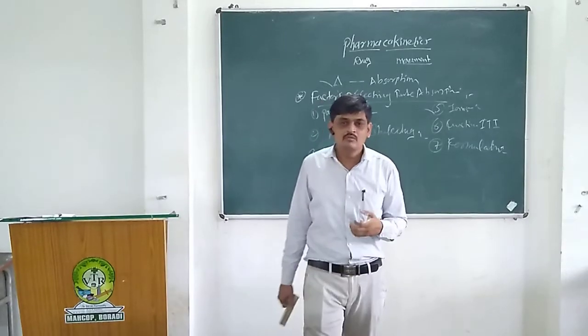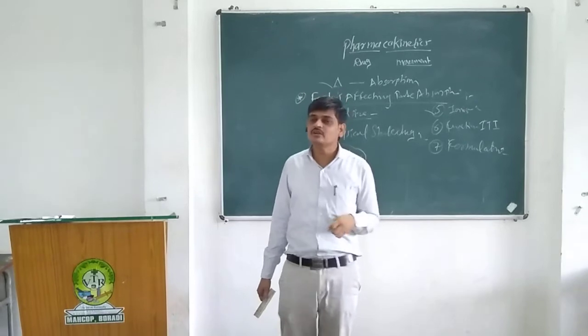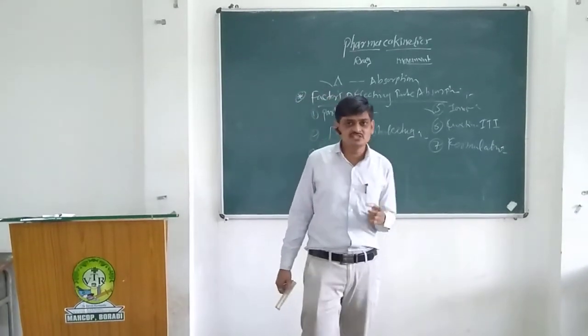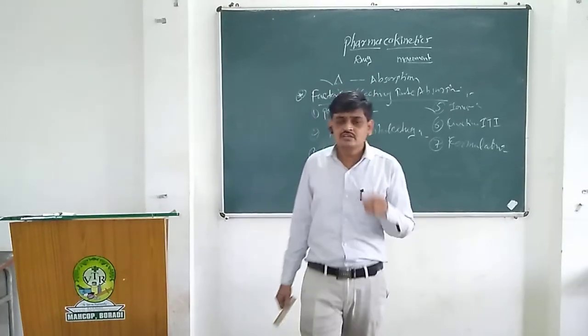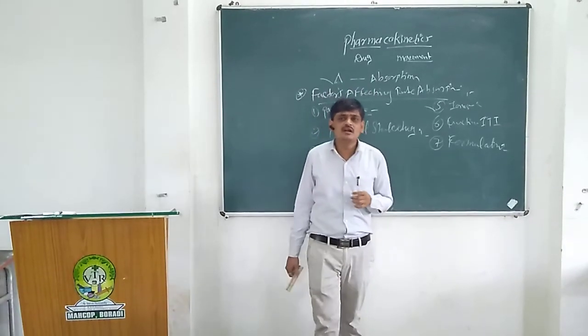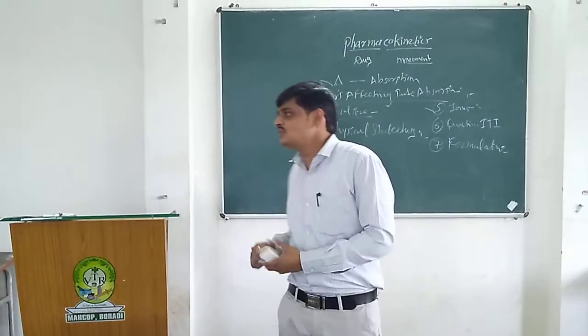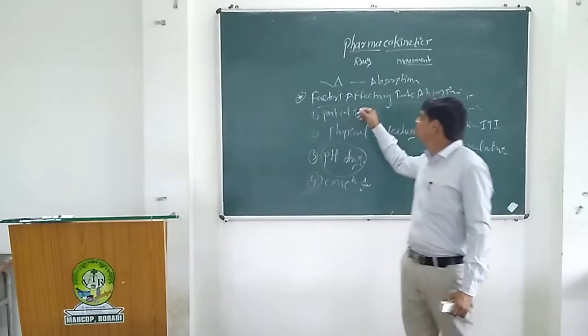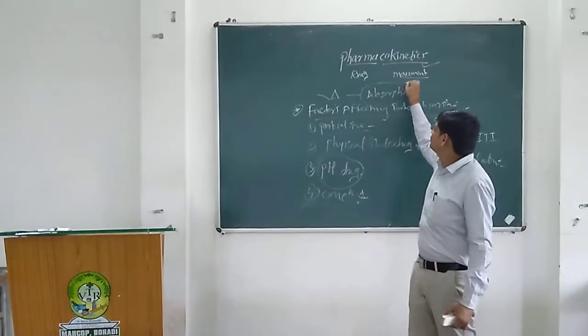The last phase of pharmacokinetics is excretion, which means removal of the drug from the body by various channels like saliva, lungs, skin, kidney and bile. These are the various channels to remove the drug from the body. So this is the overall study of the first phase of pharmacokinetics, absorption.